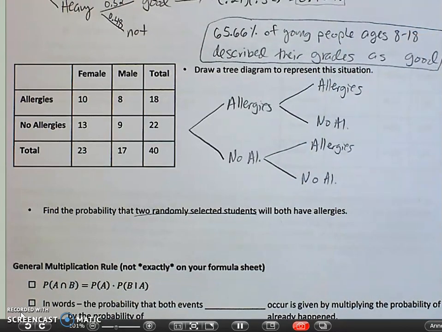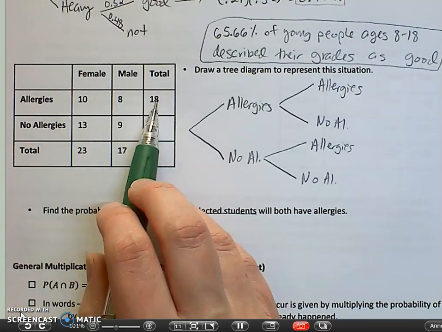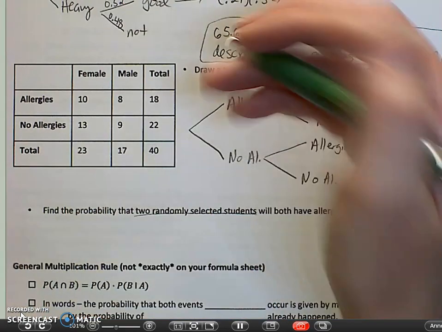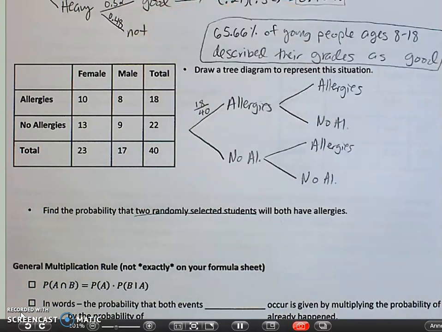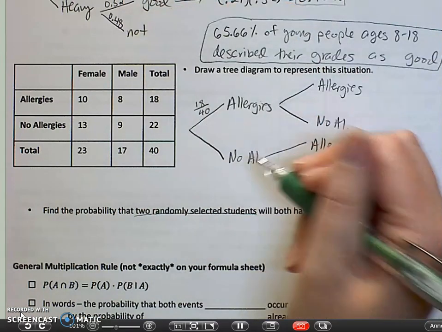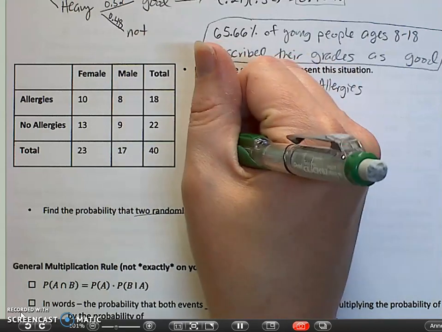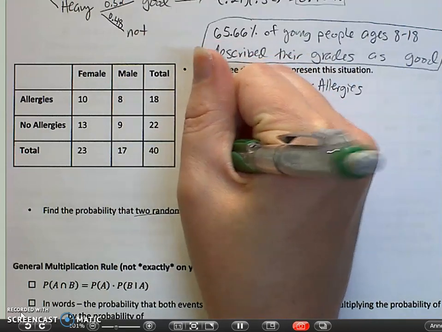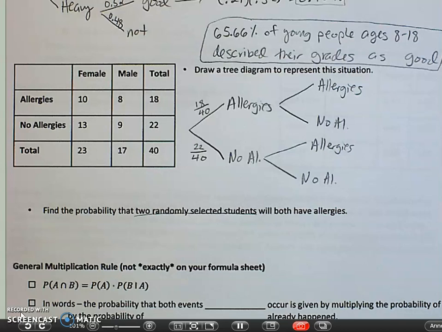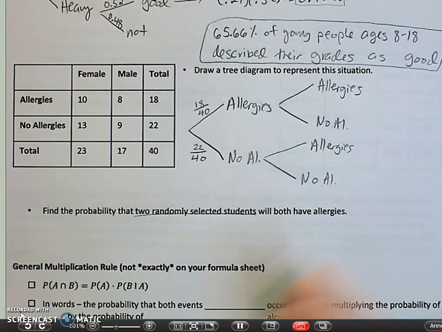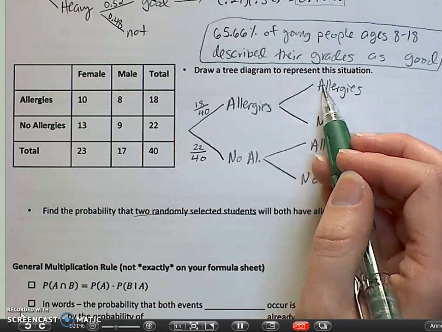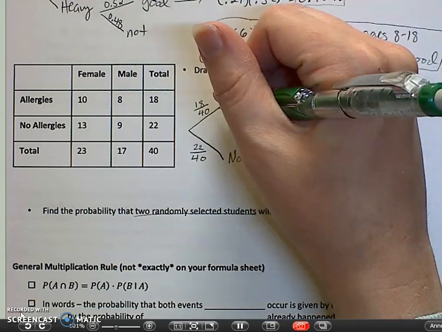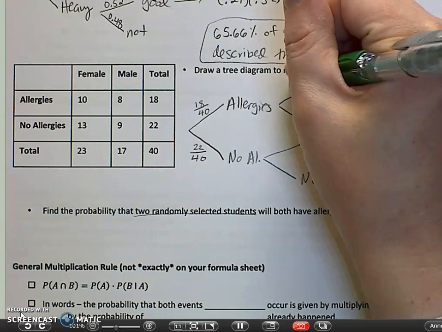Now, how many people had allergies? 18 people had allergies out of 40. So this is 18 out of 40 chance of getting someone with allergies. And then you have a 22 out of 40 chance of picking someone without allergies. Now here's where it gets a little trickier. Say I pick somebody with allergies. The chance that I pick another person with allergies, after I've already picked one, that means there's only a 17